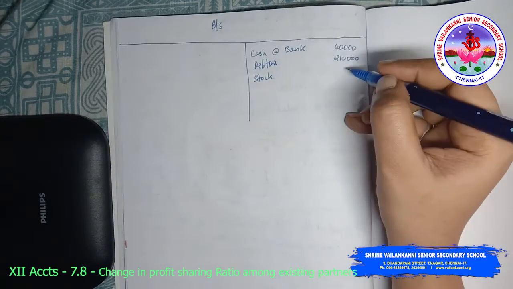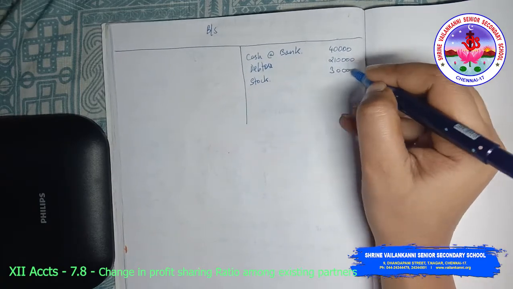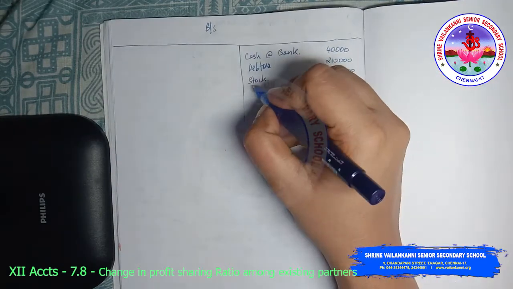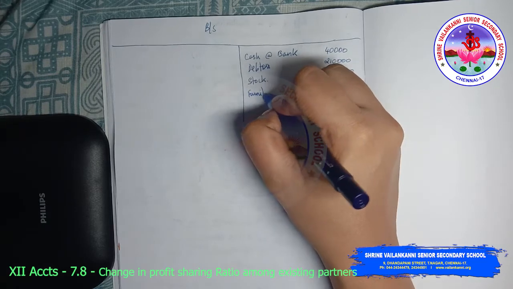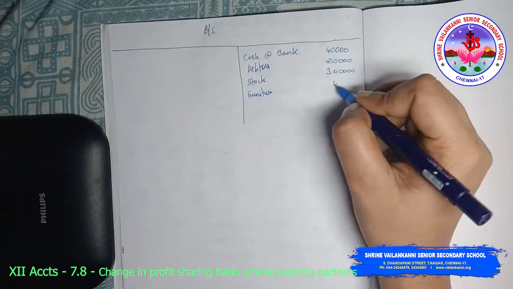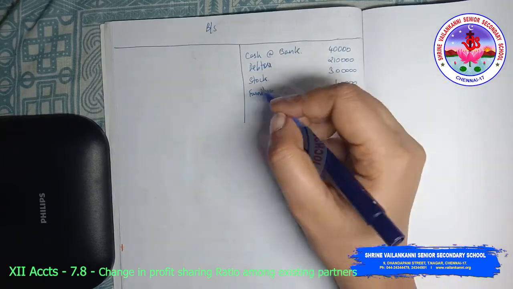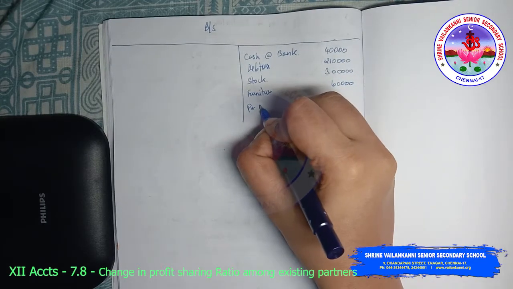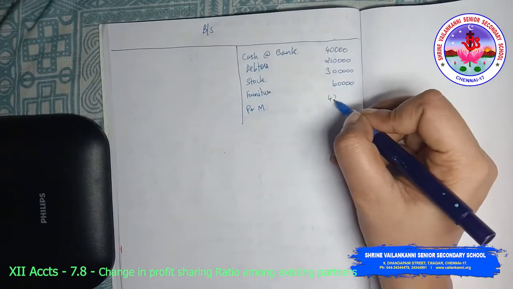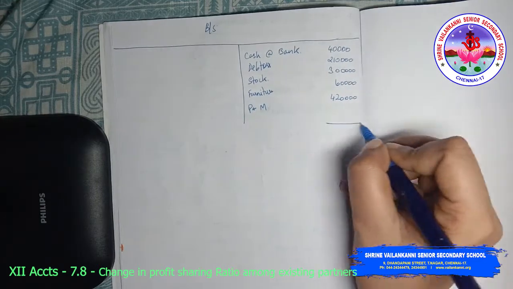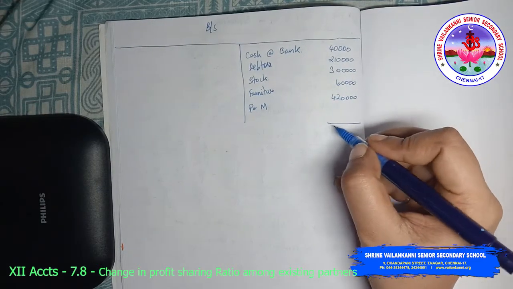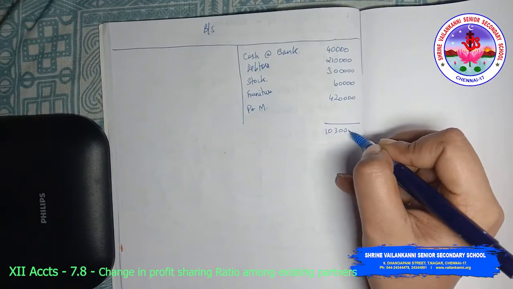Stock 3 lakhs. Furniture 60,000, plant and machinery 4 lakh 20,000. The balance sheet total will be 10 lakh 30,000.